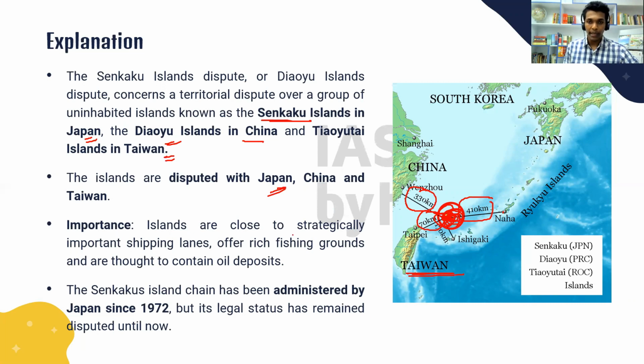The importance of this island is that it is very close to important shipping lanes, and it also is rich in fishing grounds. Okay, it also contains oil deposits as well. This island chain has been administered by Japan since 1972. It is under the control of Japan till now, but its legal status is being disputed.